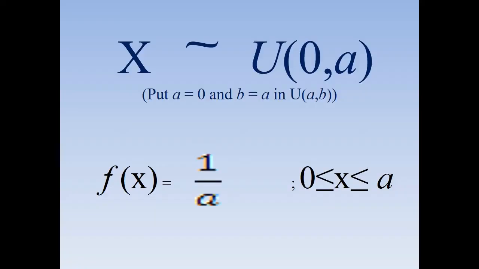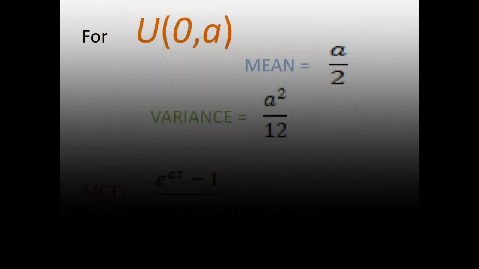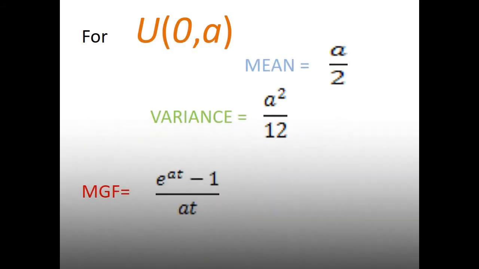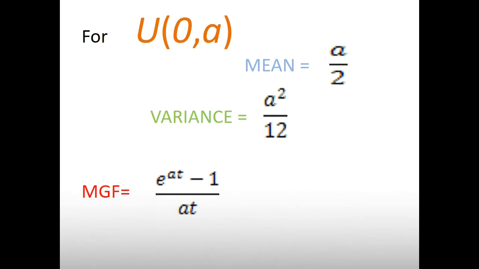The PDF is f(x) = 1/a for 0 ≤ x ≤ a and 0 elsewhere. For this distribution, the mean is a/2, the variance is a²/12 and the MGF is (e^(at) − 1)/(at).